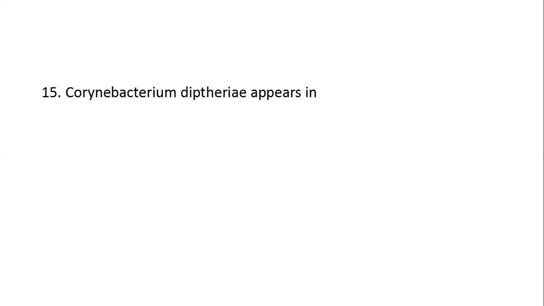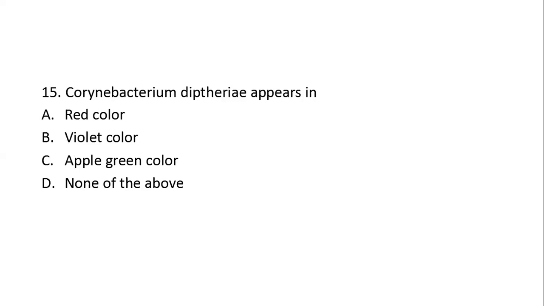Next question. Corynebacterium diphtheriae appears in option A, red color. Option B, violet color. Option C, apple green color. Option D, none of the above. Here, the right answer is option C, apple green color. Corynebacterium diphtheriae is stained by Albert staining. In Albert staining, this bacteria appears as apple green bacilli with bluish black metachromatic granules, arranged in Chinese letter pattern or cuneiform arrangement.